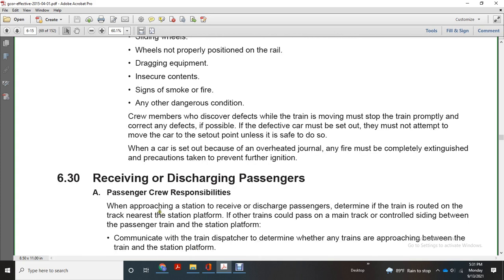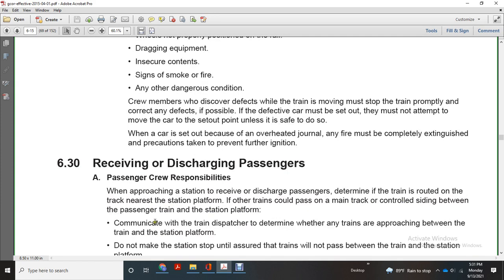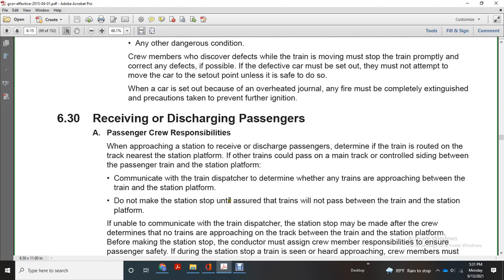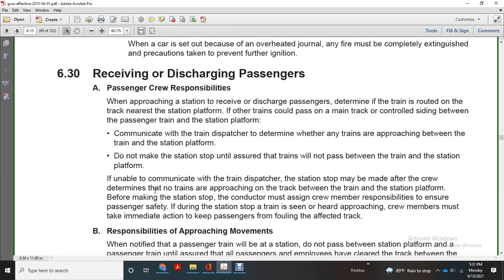Receiving discharged passengers. When approaching the station, passenger crew members must determine if the train is routed on the nearest track to the station platform, and whether other trains could pass on the main track between the passenger train and the station platform. Communicate with the train dispatcher to determine whether any trains are approaching between the train and the station platform. Do not make station stops until assured that no train will pass between the train and the station platform.